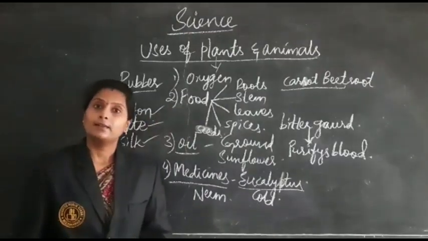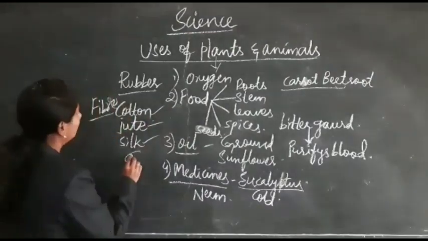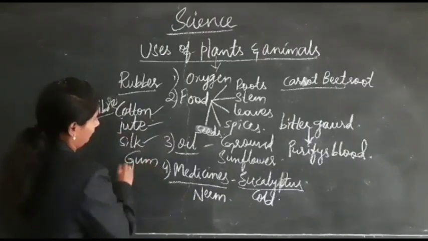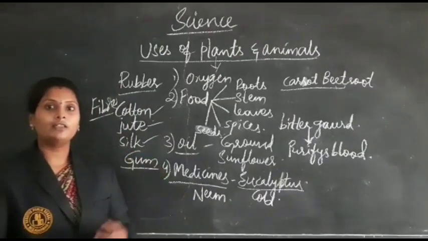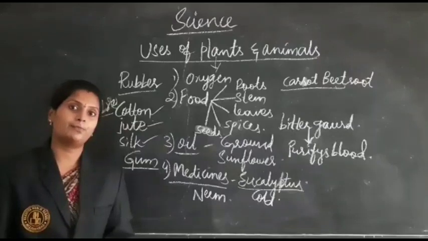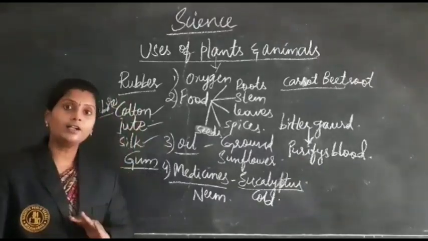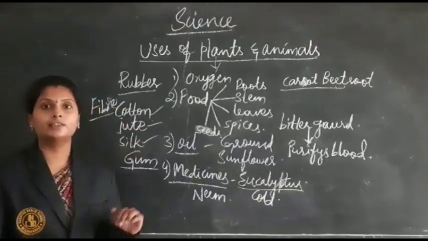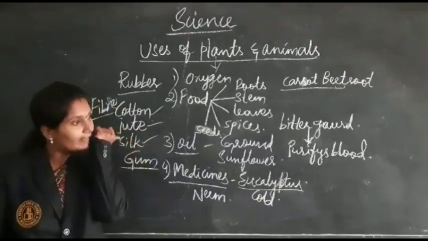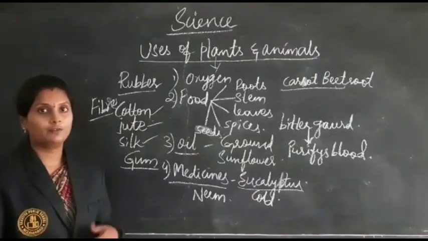And next gums. Whatever the fluid, sticky substance which comes on the trunk of a tree, we call it a gum, and it is used in some medicinal values and also in the preparation of some cosmetics.